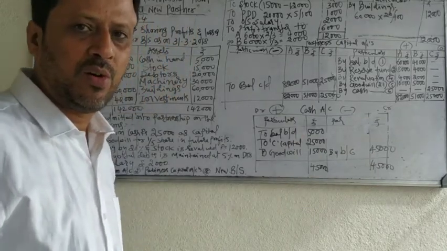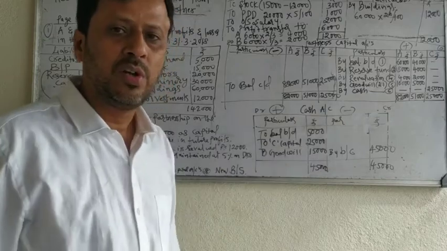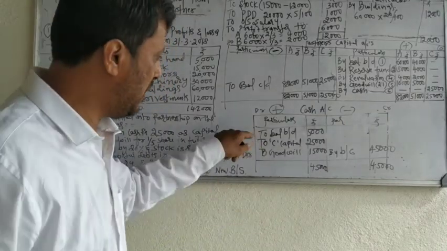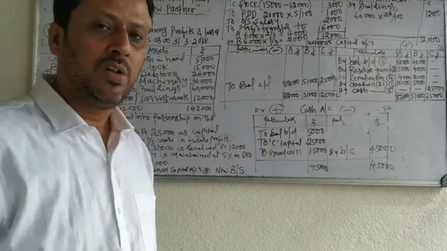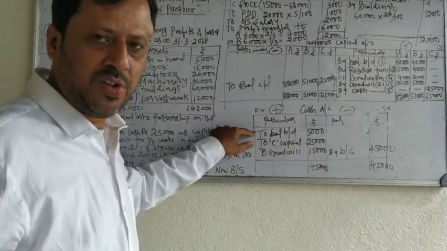Cash account is a real account. Debit what comes in, credit what goes out. Whatever cash comes in, record on the debit side. Cash goes out, record on the credit side. There is no cash going out in this problem. So earlier balance was 5,000.